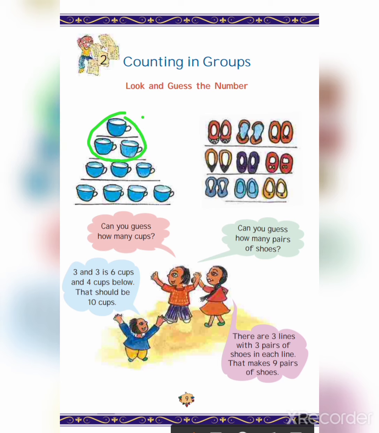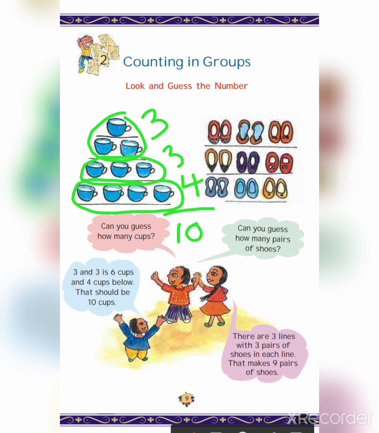In the first group, 3 cups. In the second group, 3 cups. In the third group, 4 cups. So total: 3 plus 3 is 6, 6 plus 4 is 10 cups.